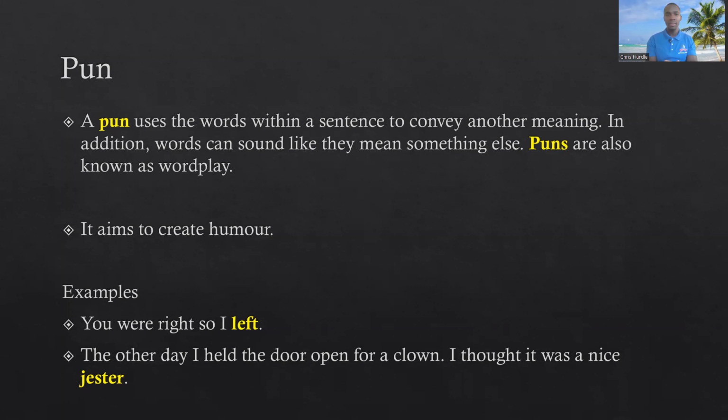So puns once again are easy to identify because you have one word that will produce humor based on its ambiguity. That ambiguity could be of two forms. It could be the word having two meanings in a sentence, or it could be one word sounding like it means something else, and that other meaning is actually going to fit within the context of the sentence, right? As you see with gesture.